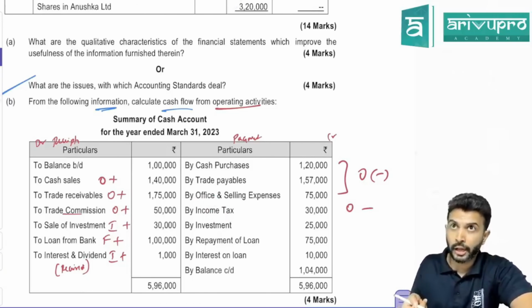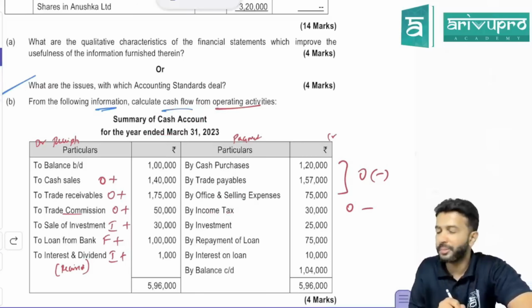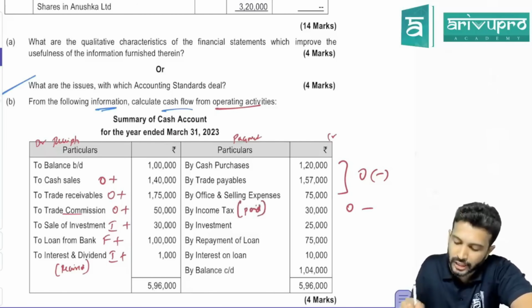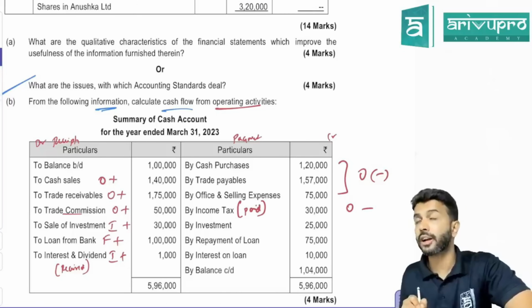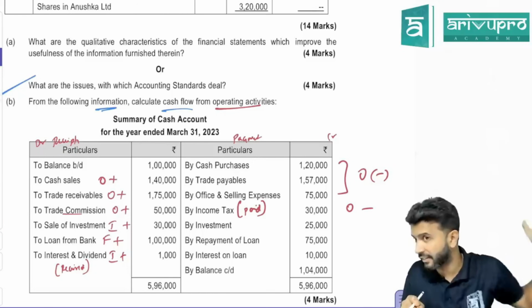Sir, this is provision for tax. Hey, this is cash account. In cash account, if they show income tax, means this is provision for tax or this is tax paid? Tax paid. Tax paid also will come under operating activity. Sir, tax can come under other category also, no sir? Yeah. Tax can come under operating, investing or finance anywhere.